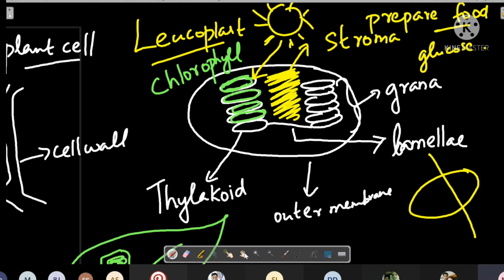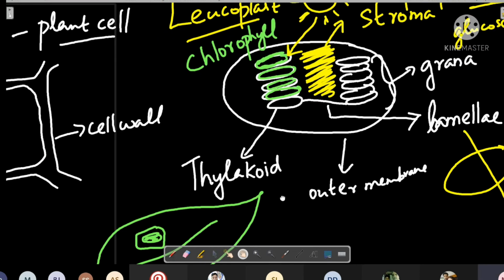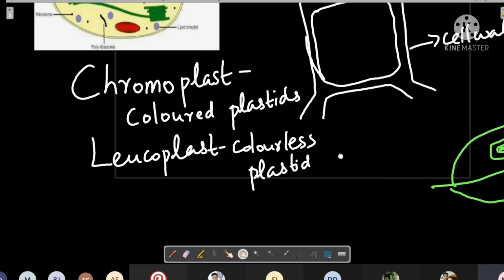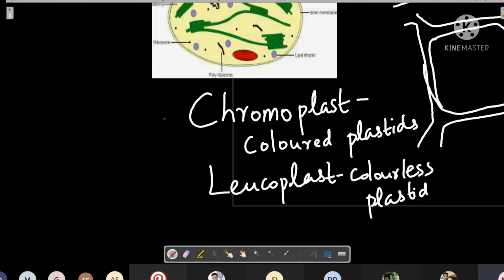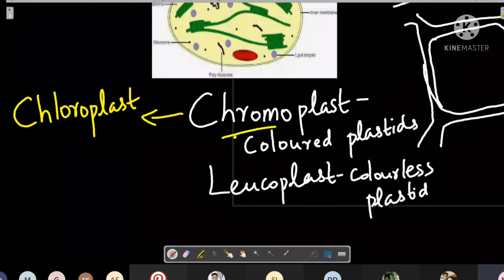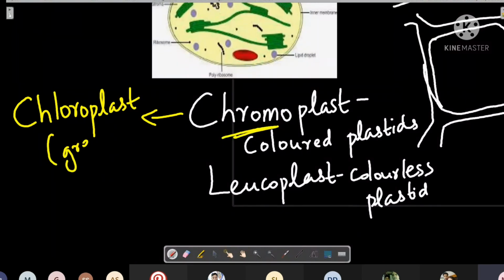So we can see here that if the plastid is having chlorophyll, that means it is a colored plastid. All the colored plastids together are called chromoplast. Now if the color is green, then that colored plastid is called chloroplast. It is called chloroplast if the chromoplast is having green color. But not all chloroplast is green in color.